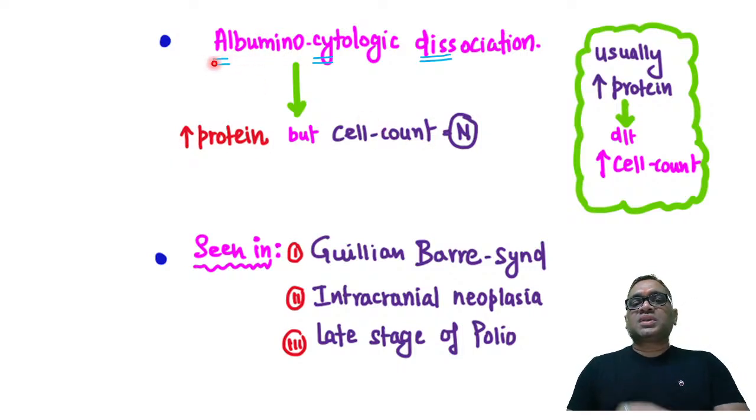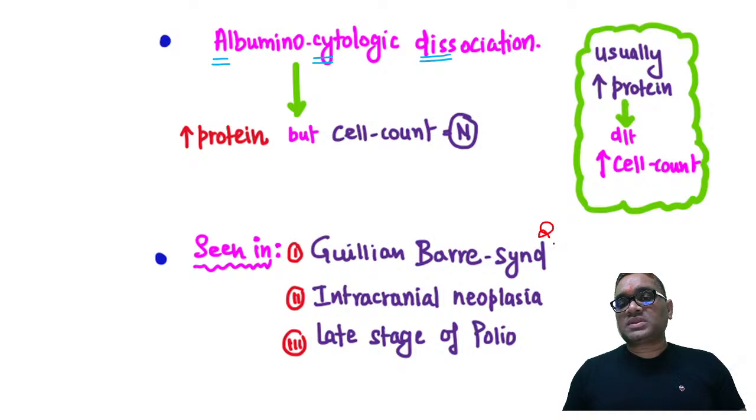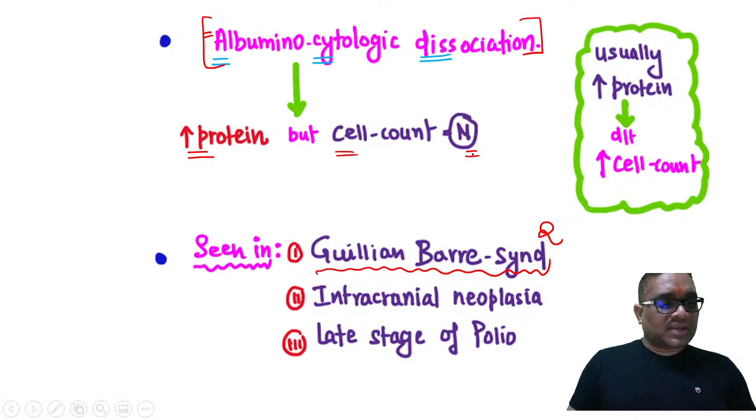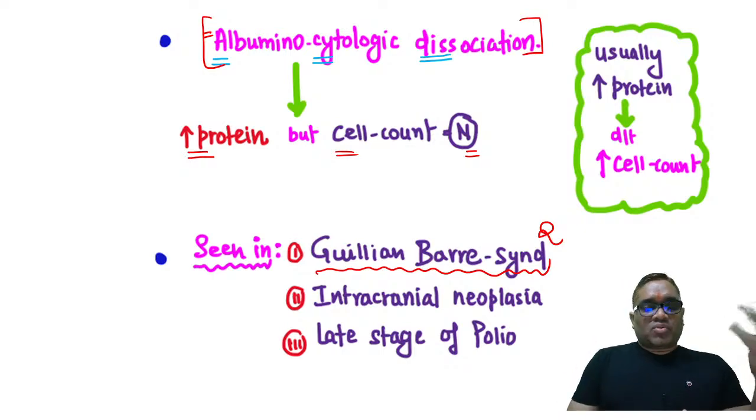So this dissociation is called albuminocytologic dissociation, which you are going to see in which condition? Guillain-Barré syndrome, intracranial neoplasia, and late stage of polio. So these are the three conditions. And out of these three, the very frequently asked question is about Guillain-Barré syndrome, right? So Guillain-Barré syndrome is most commonly associated with albuminocytologic dissociation, which means protein is high but cell count is normal, right? So everybody understood this point. So this is the basic reason for albuminocytologic dissociation, right? That cell count is normal but protein count is increased.